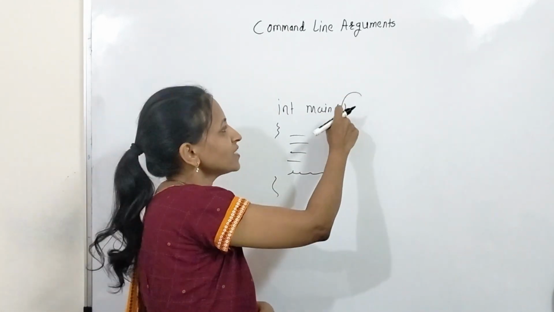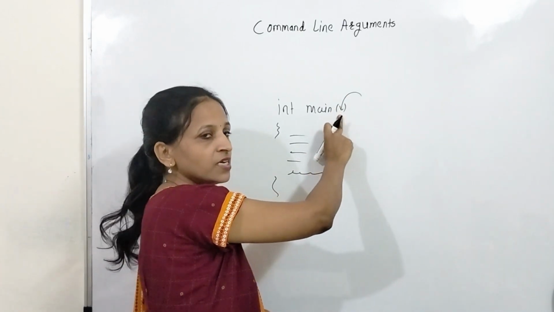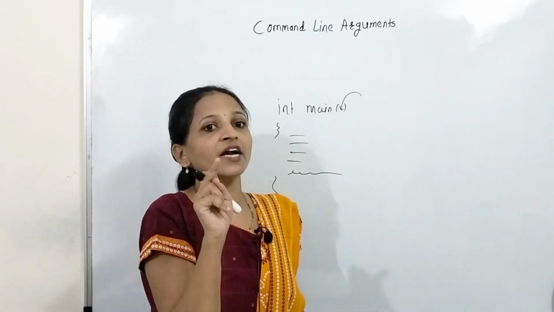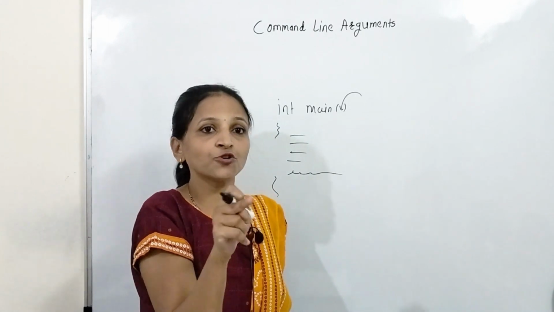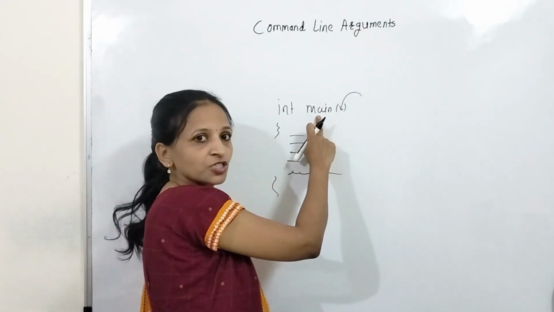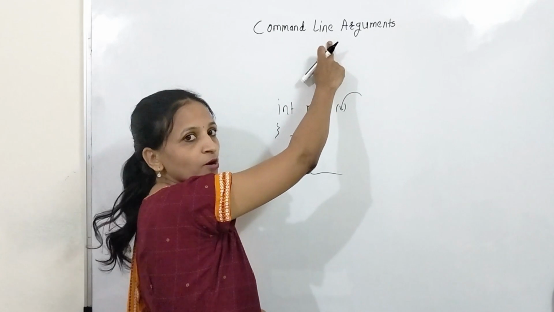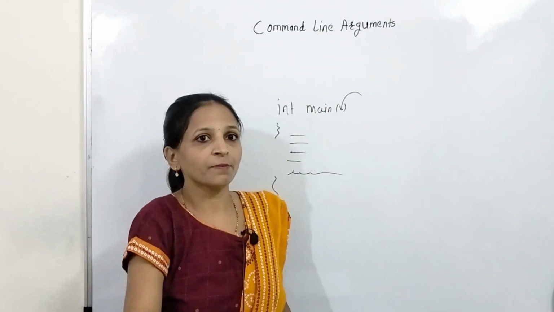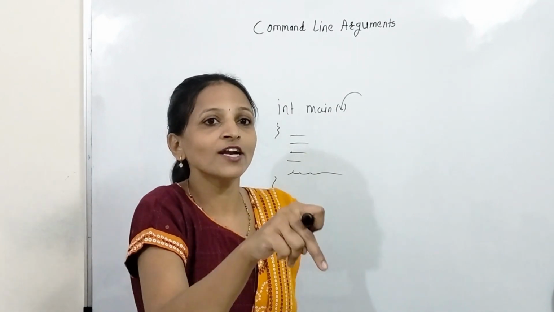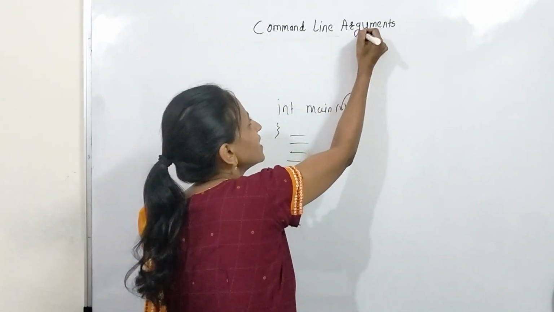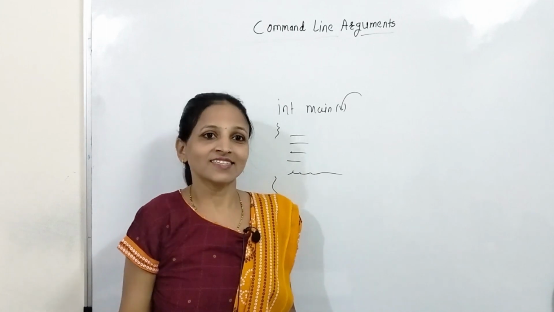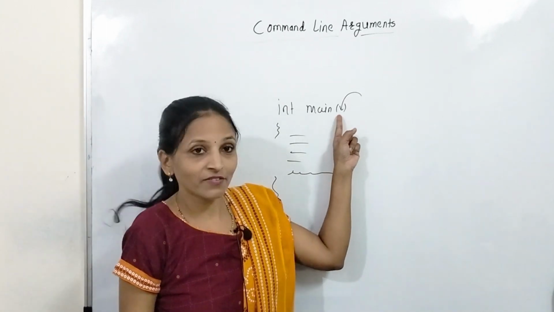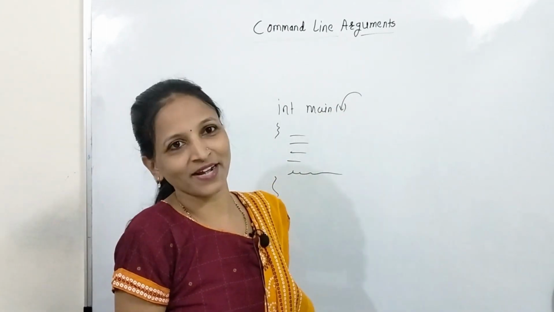If you want to pass anything to the main function, it is possible only through the command prompt, through the command line. That's why whatever arguments you pass to the main function are called command line arguments. Getting it now?